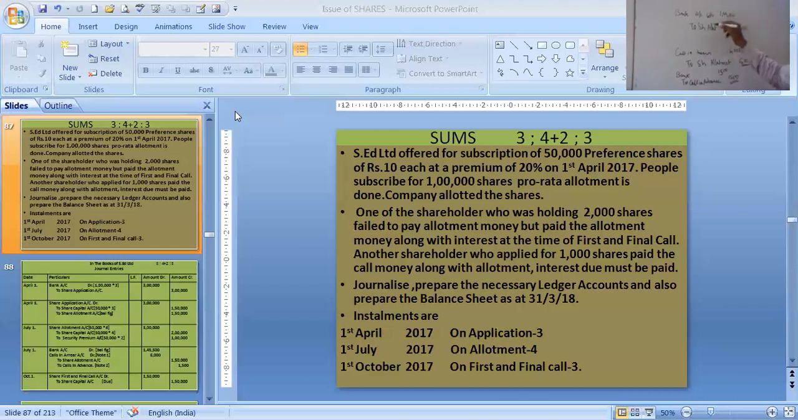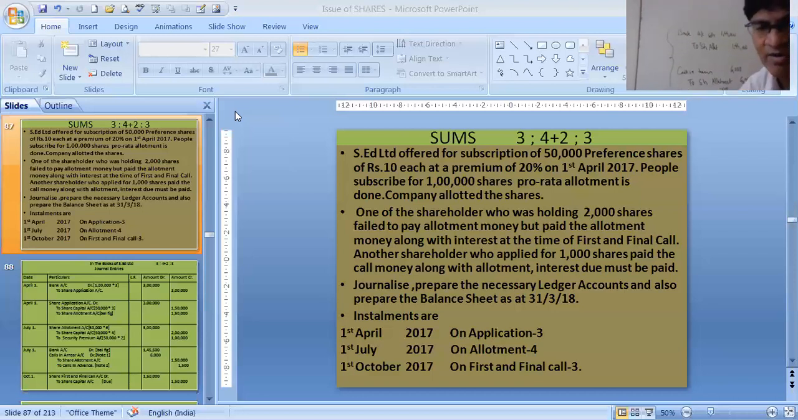Now we will make a compound entry of these 3 entries. These 3 simple entries, we will make the compound entry. What it will become? Bank account debit 1,45,500. To share allotment 1,50,000, 144 plus 6. And calls in arrear debit 6,000 and calls in advance credit 1,500.